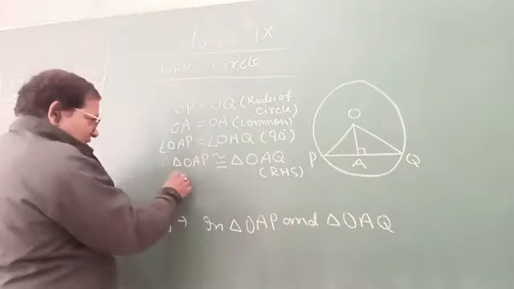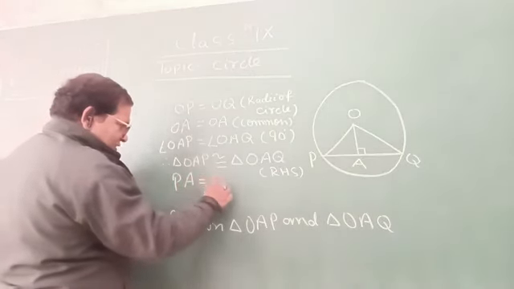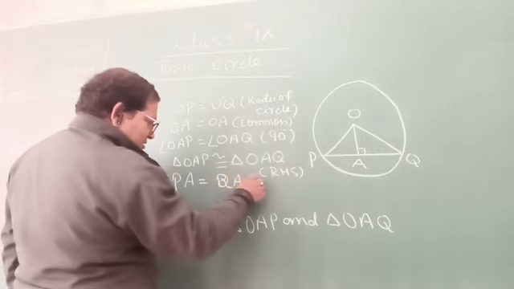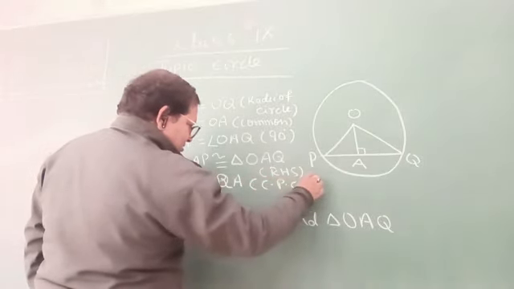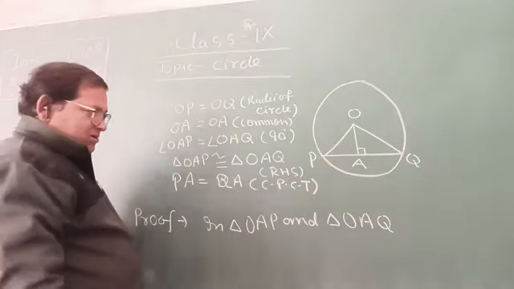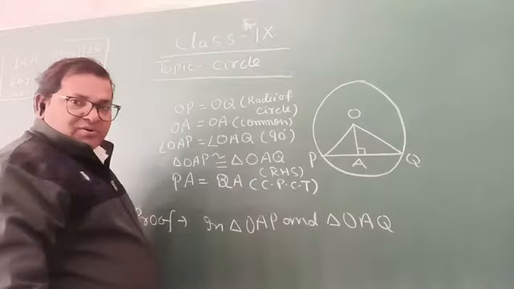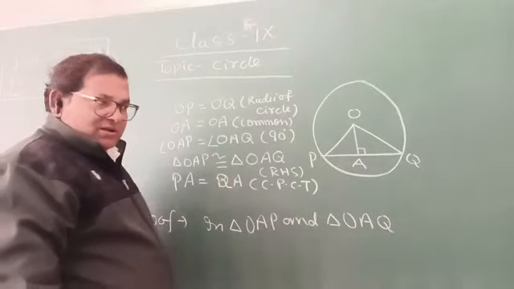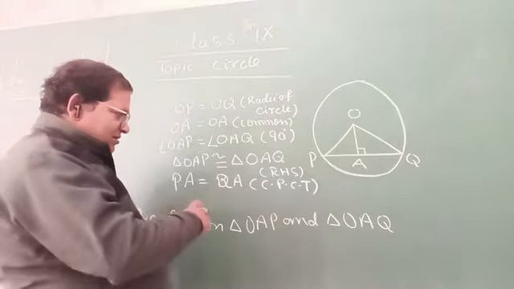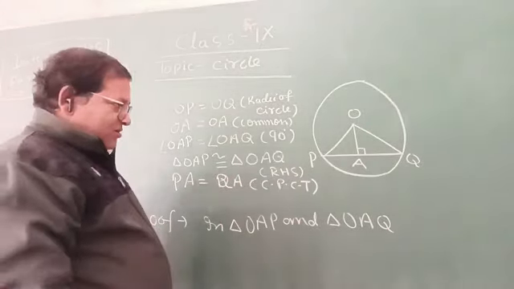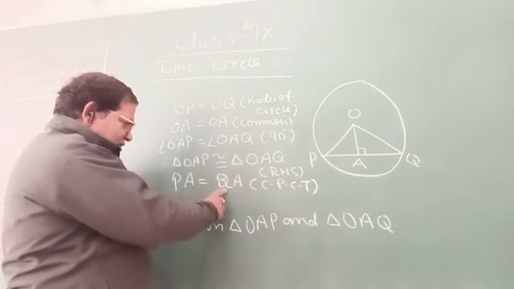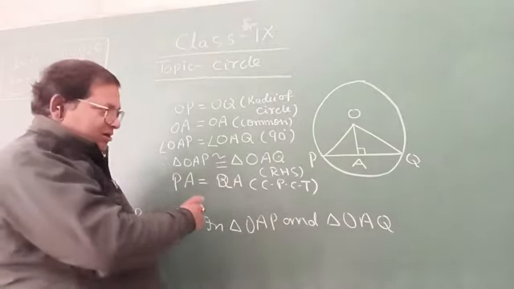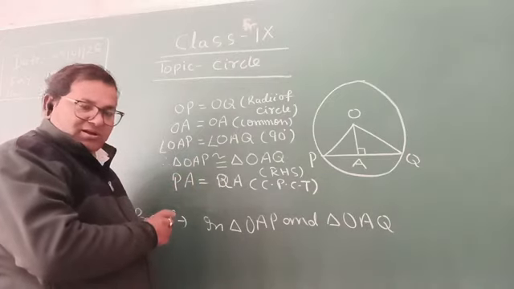Therefore, PA equal to QA by CPCT, because corresponding parts of congruent triangles. If the two triangles are congruent, then their corresponding parts are equal. So therefore, PA equal to QA. OA bisects the chord PQ. Clear? It's complete.